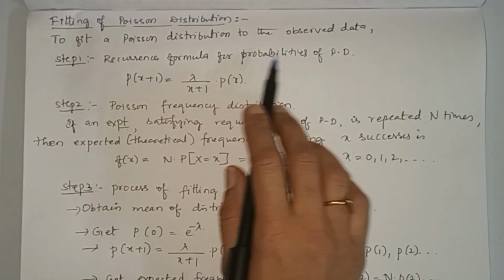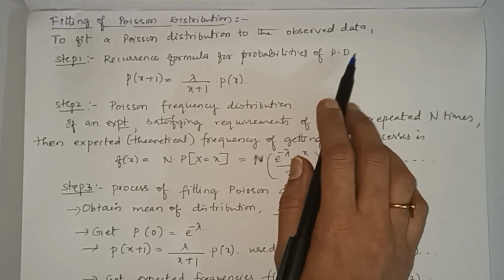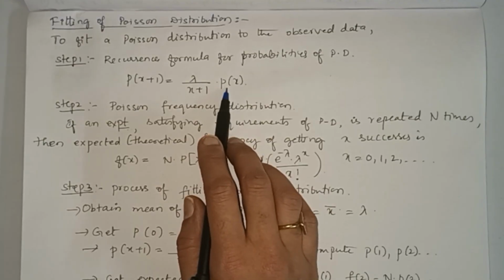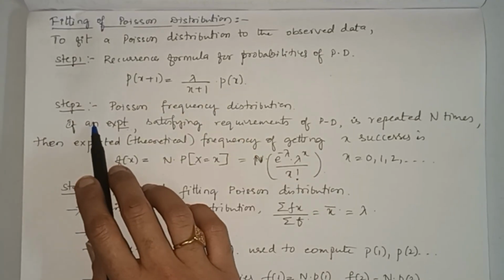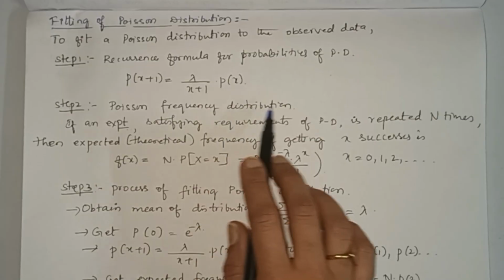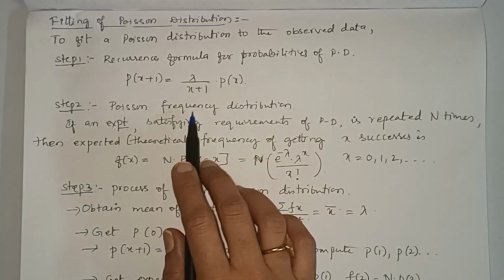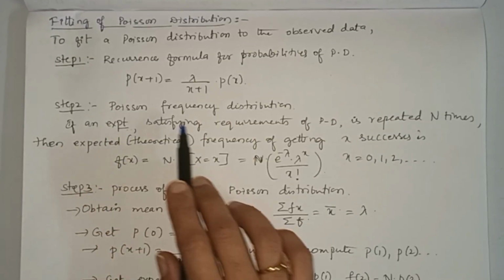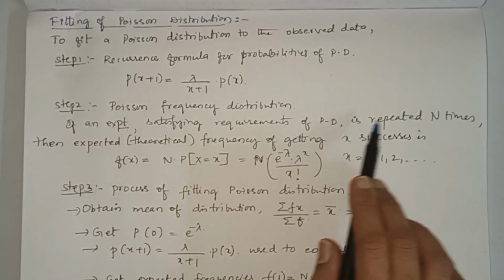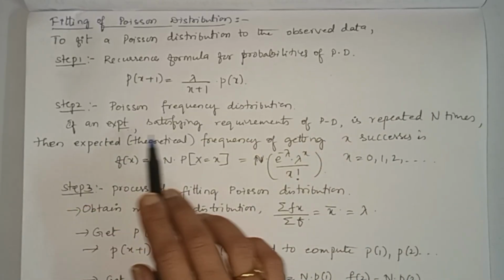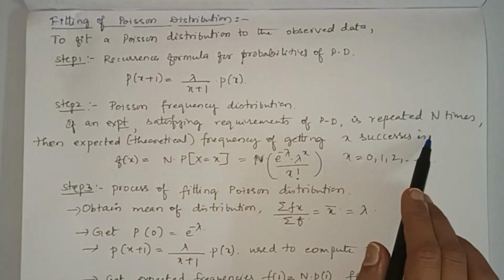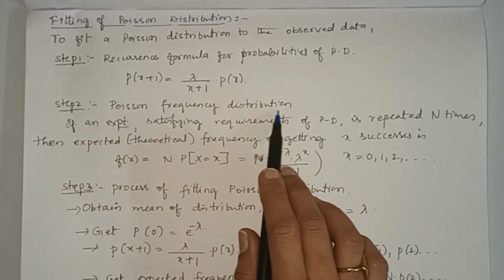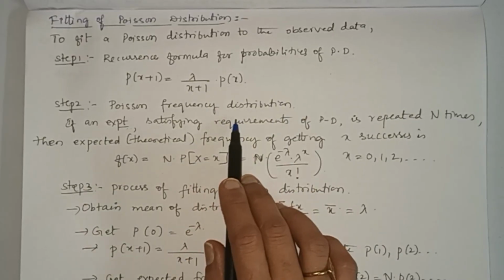First step is to find the recurrence formula for probabilities of Poisson distribution. That is given by p of x plus 1 equal to lambda by x plus 1 into p of x. Next, second step is to get the Poisson frequency distribution. In case an experiment satisfying requirements of Poisson distribution is repeated n times, then expected frequency of getting x successes is given by f of x, the frequency function. P of x means probability distribution.